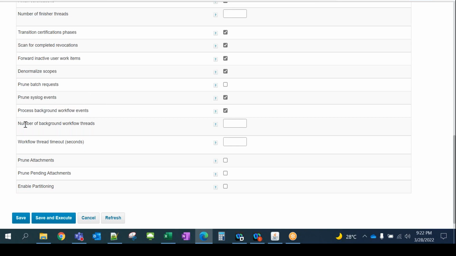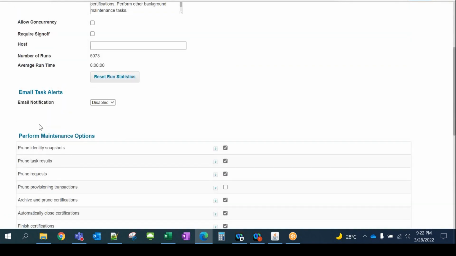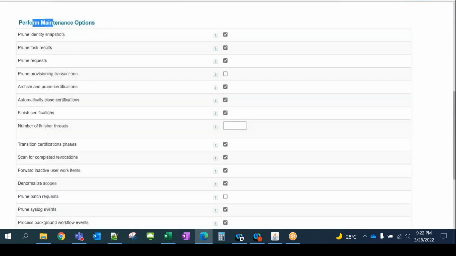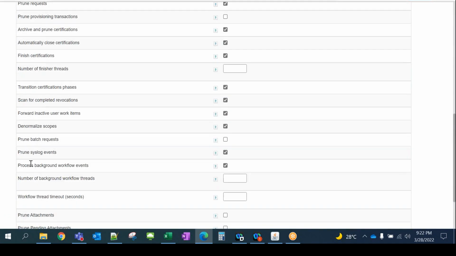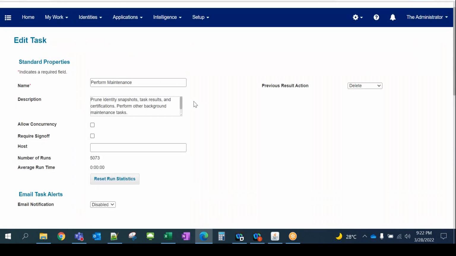It can also be used to set the number of background processes we want to run. It depends on the CPU and memory, so we can give the specific number we should run. The main use is the background workflow event, and second are the pruning event and certification. These are the three main uses of the perform maintenance task, which generally runs every 5 minutes in the environment.